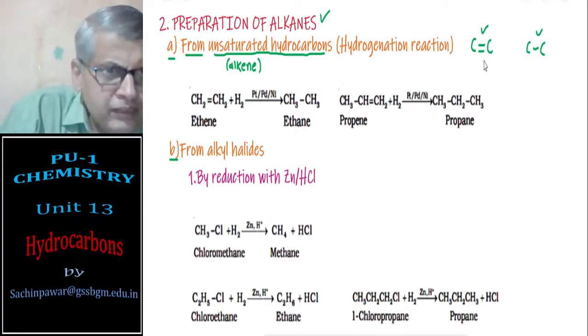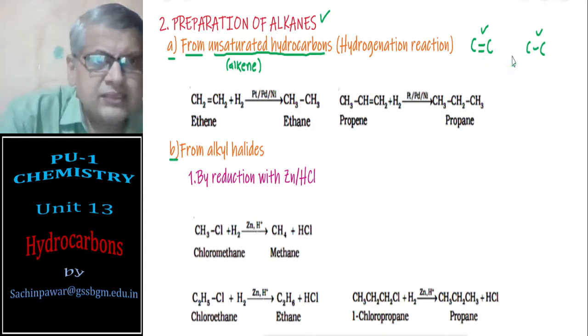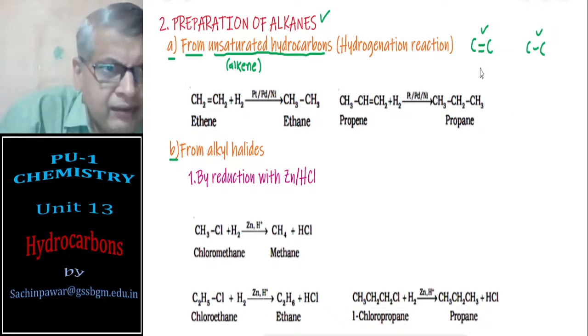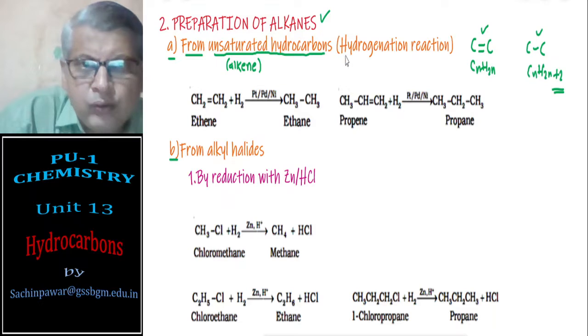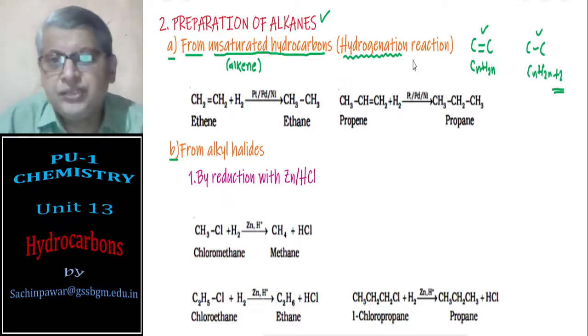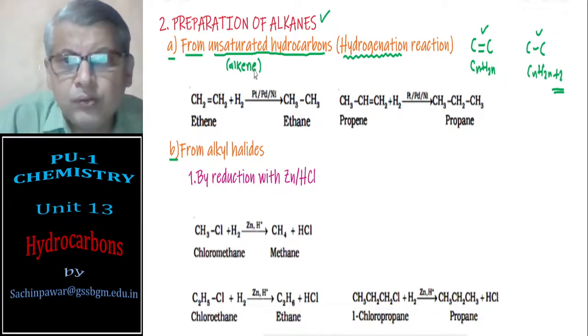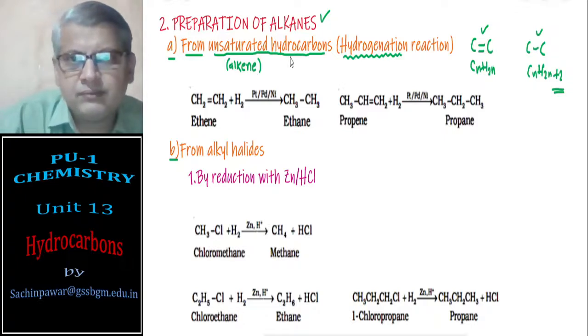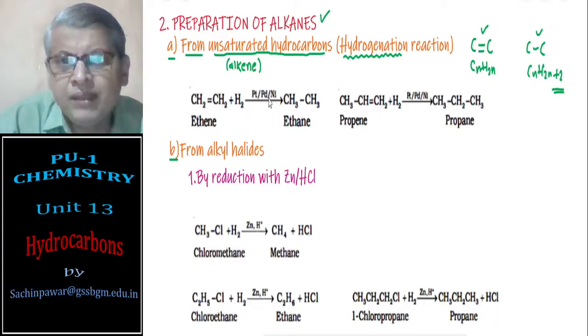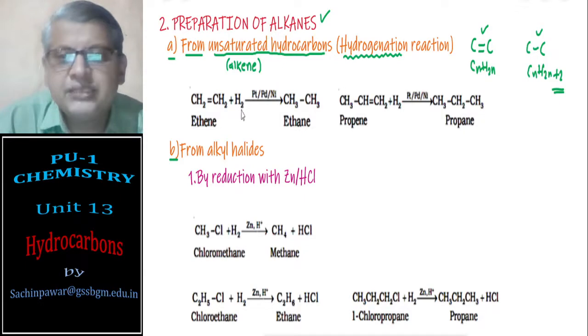So if you want to convert alkene into alkane, the general formula will tell you CnH2n and CnH2n+2. So here two hydrogens are more in alkanes than in alkenes. Therefore we have to go for a process known as hydrogenation. Here the alkene is simply heated with platinum, palladium, nickel catalyst with hydrogen gas.